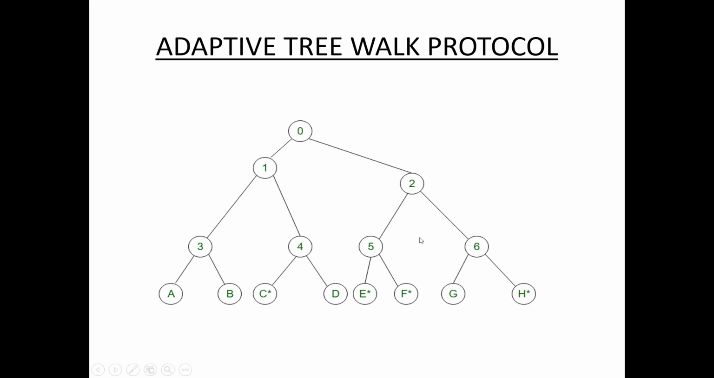Suppose this one is a tree. Here A, B, C, D, E, F, G, H are the leaves.